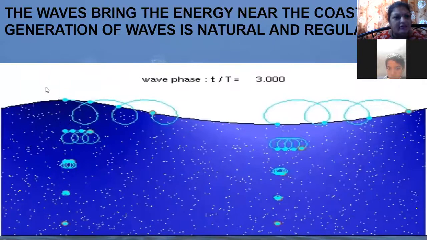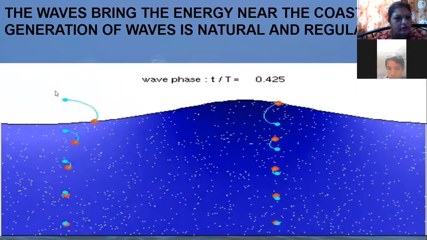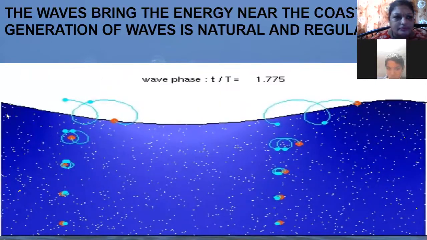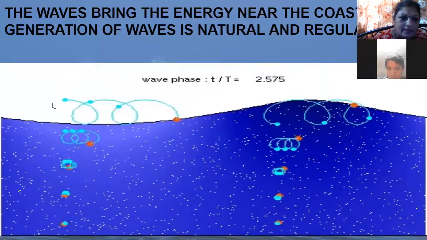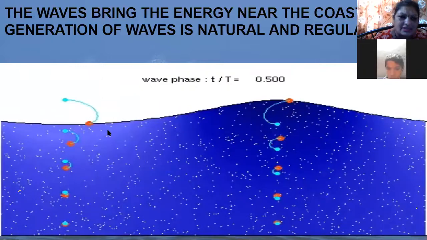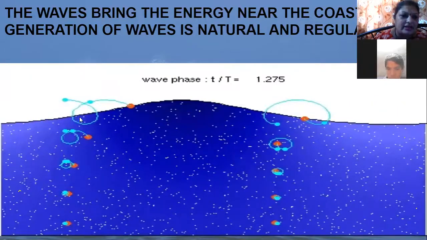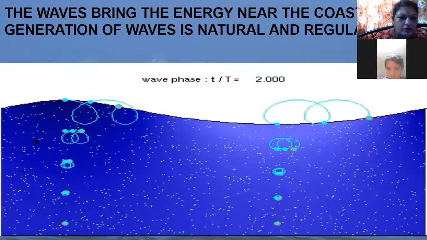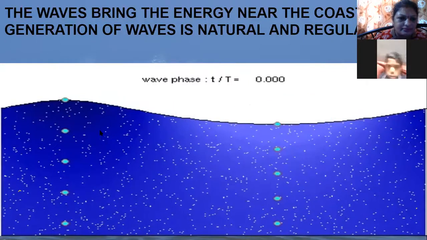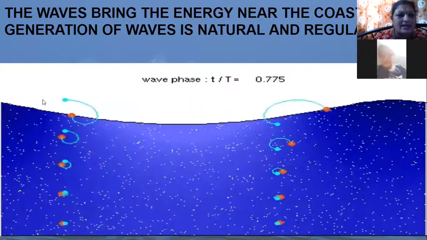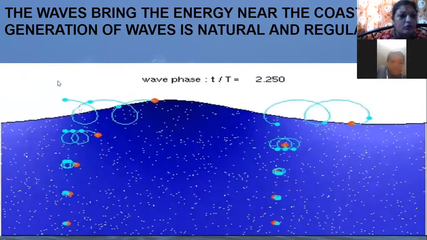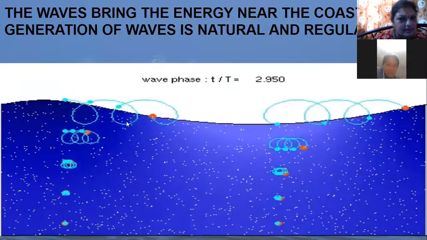This shows that if anything you throw in the water is lighter in weight, it will float. For example, if you throw thermocol, it will float over here at the same place. Why? Because I told you the movement of the water is also at the same place. The waves which are generated in the sea are because of energy, but the waves are moving at the same place. So whenever you throw anything light in water, it will remain there at the same place.